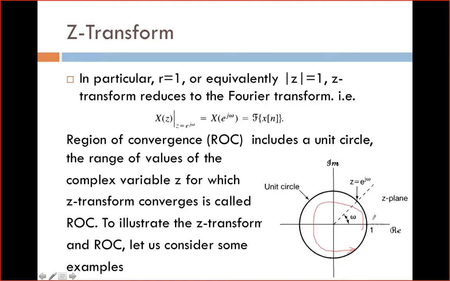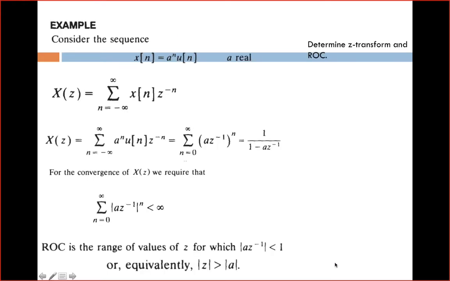When we are discussing a problem, first of all we have to draw the x and y axes, and also mention this unit circle. From that we are going to find the ROC of each and every problem. For example, consider this problem. It says, consider a sequence x of n is equal to a power n into u of n, and a is real. Determine the Z transform and ROC.